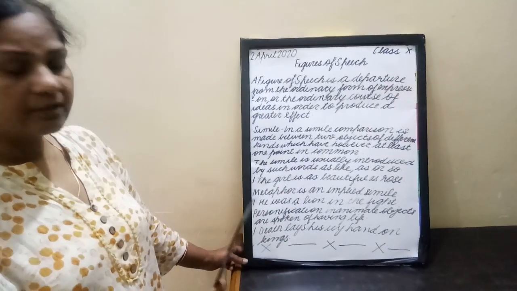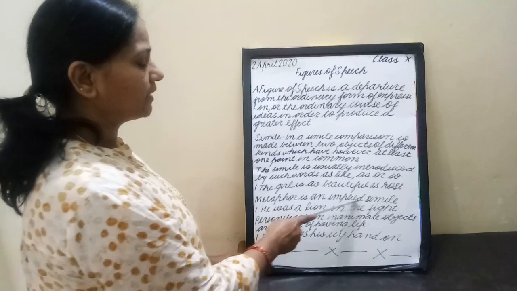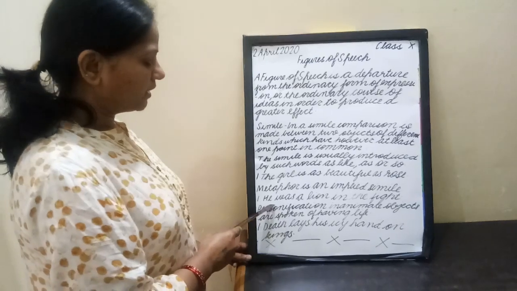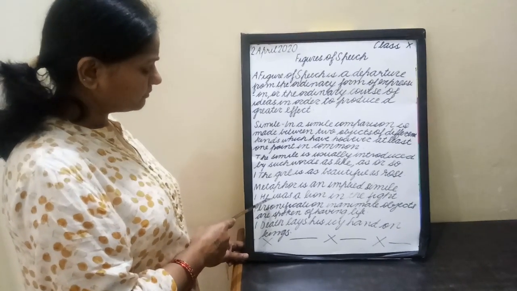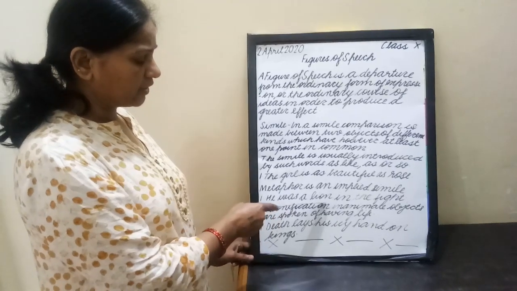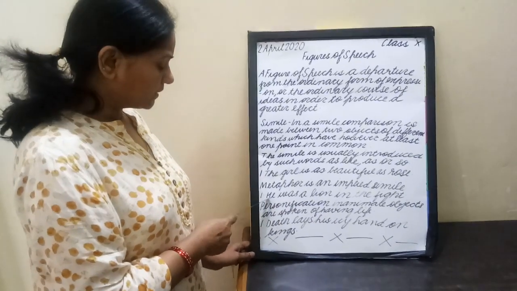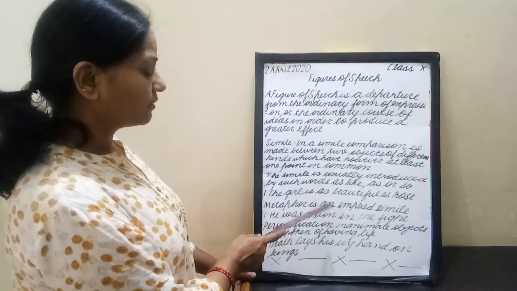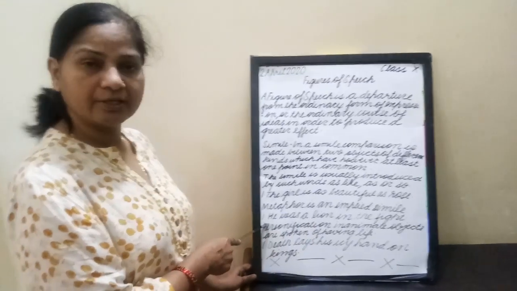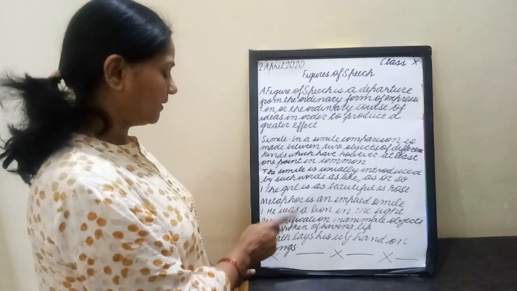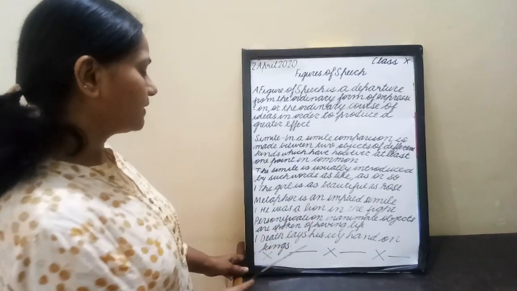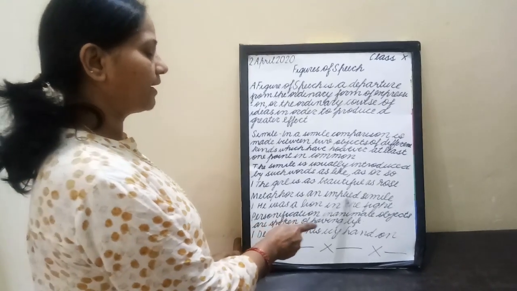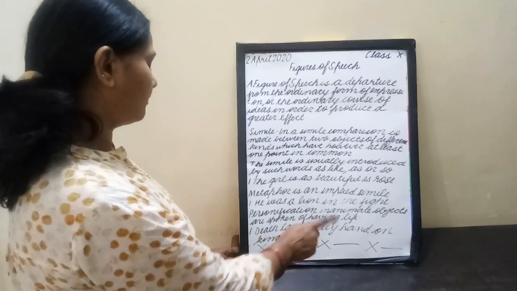And what is a metaphor? Metaphor is an implied simile. Implied means hidden simile. He was a lion in the fight. Again the two things have been compared. He has been compared with the lion. A lion is an animal and he is a living person. Again the two different things, but again the same thing, the bravery of the lion, has been compared with him. So this is a hidden simile, an implied simile, you can say, but according to the grammar it will be called a metaphor. Metaphor is an implied simile. He was a lion in the fight.